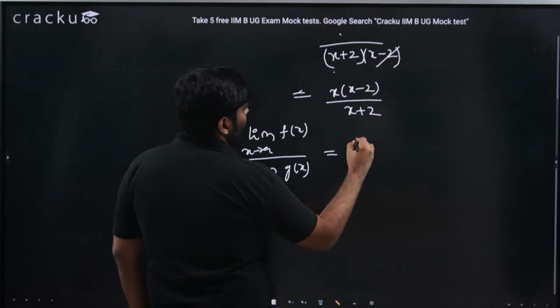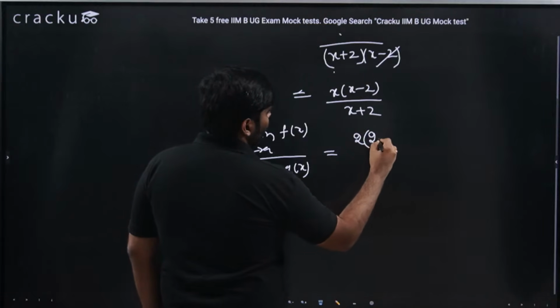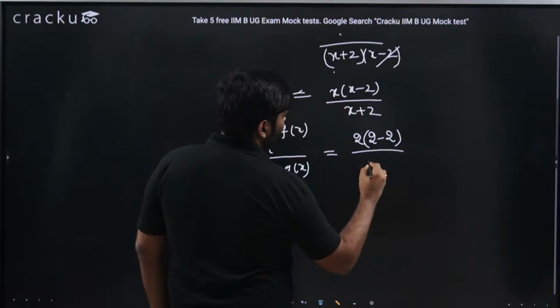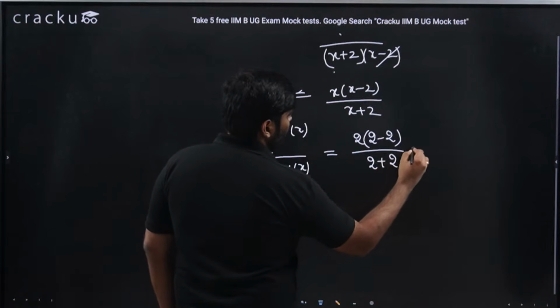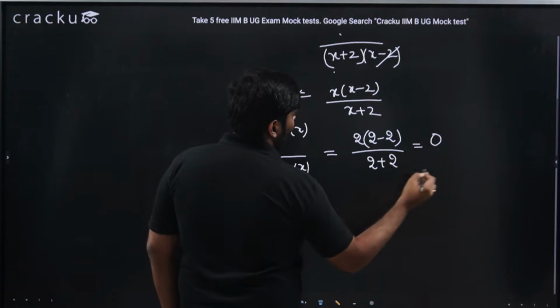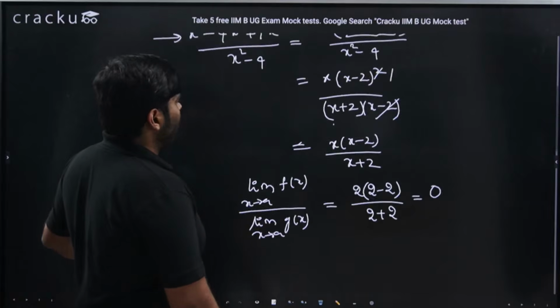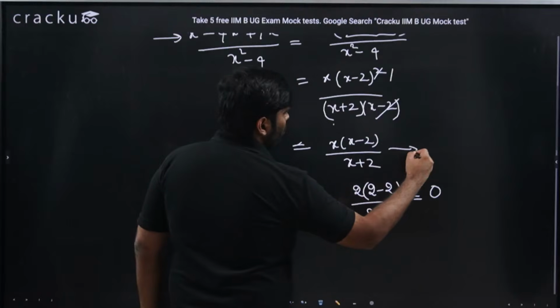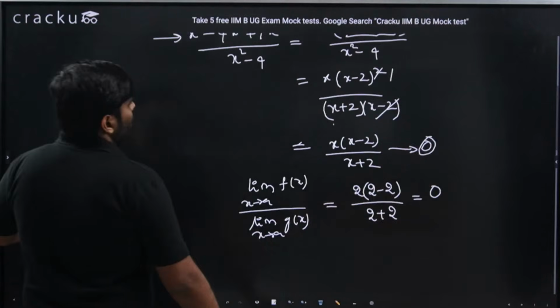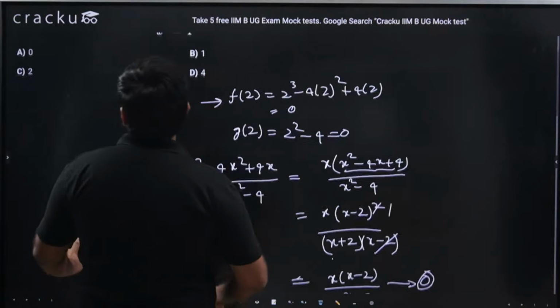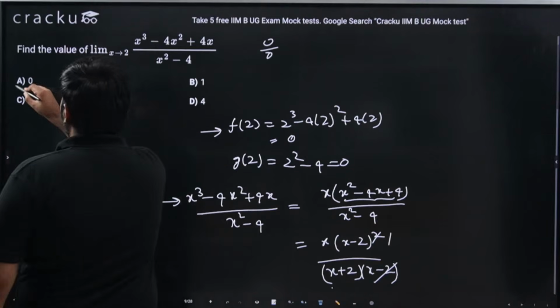I would get x equal to 2, into (2 minus 2) in the numerator, divided by (2 plus 2). So basically I'm getting 0, because 2 minus 2 is 0 whereas the denominator is 4. So this particular value at x equal to 2 will give me 0. So the answer should be 0 for this particular question, that is option A.